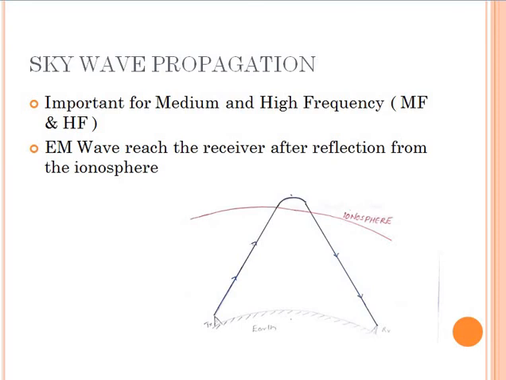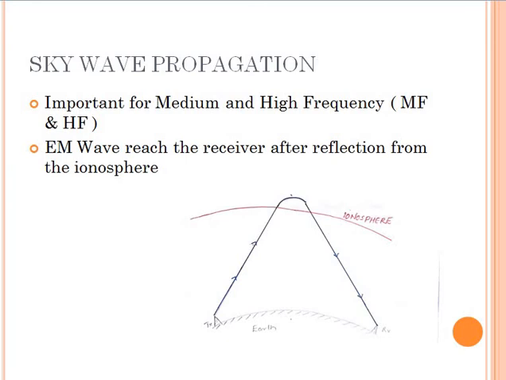We can see that the transmitter is located here, the receiver is located here. It is not within the line of sight. So the transmitter is transmitting an electromagnetic wave, and it is going towards the sky, and it is getting reflected from the ionosphere, and it reflects back to the receiver. So we can see that the range is very high.